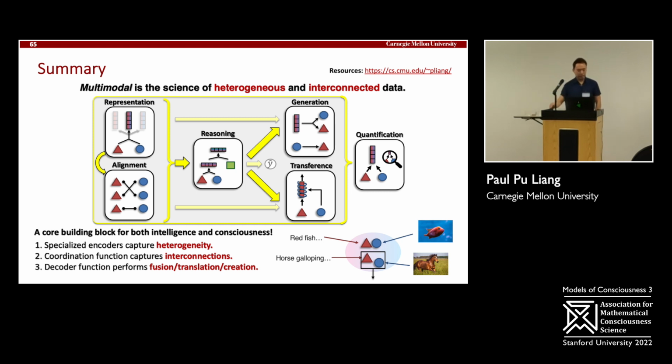And finally, we've looked at, in the context of intelligence and consciousness, multimodal as a key building block. And one way of doing it is a very general way. You start by defining these specialized encoders that represent heterogeneity. You can learn coordination functions that capture the connections between your modalities. You can then define decoders, whether you want a decoder for fusion or translation or creation. They're all applicable in this framework.